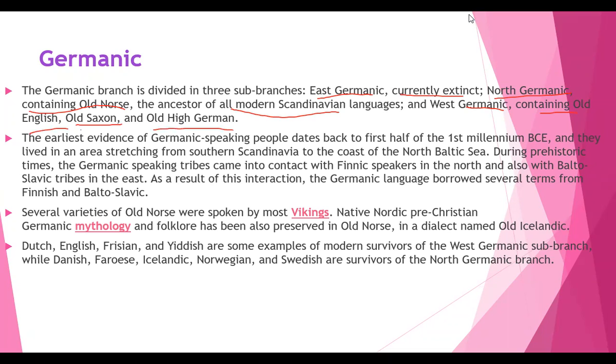So about Old Saxon and Old English, we'll see in the next class. The next class will be all about Old English and Old Saxon.